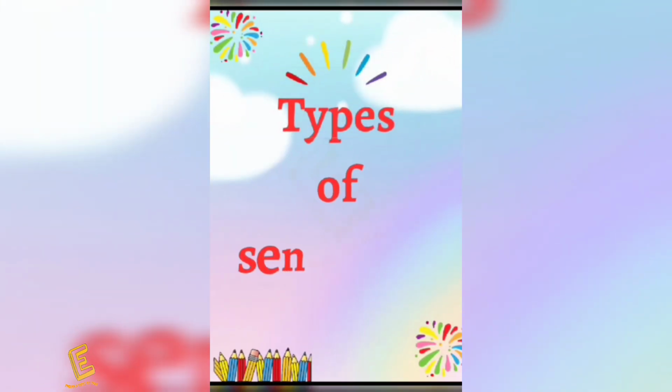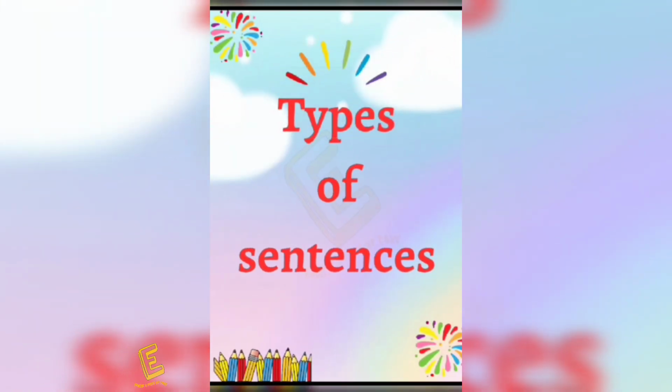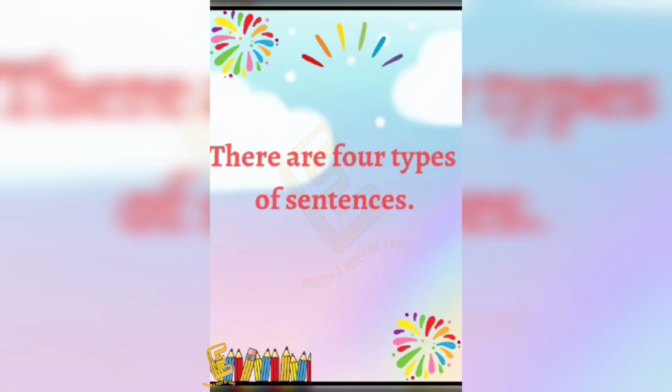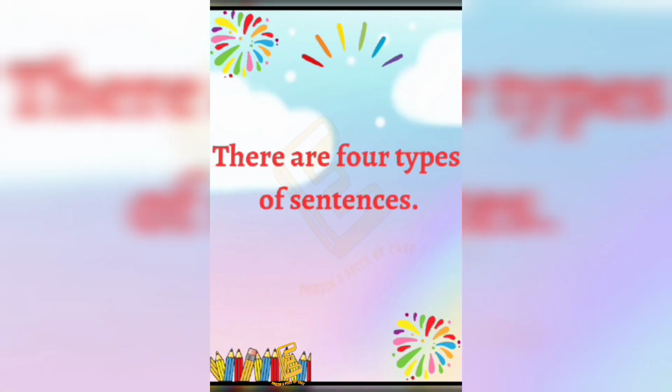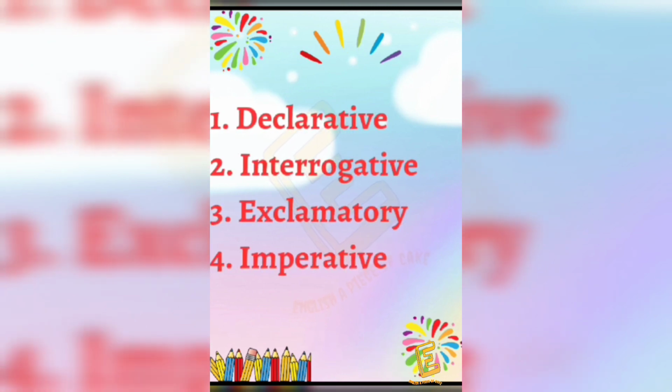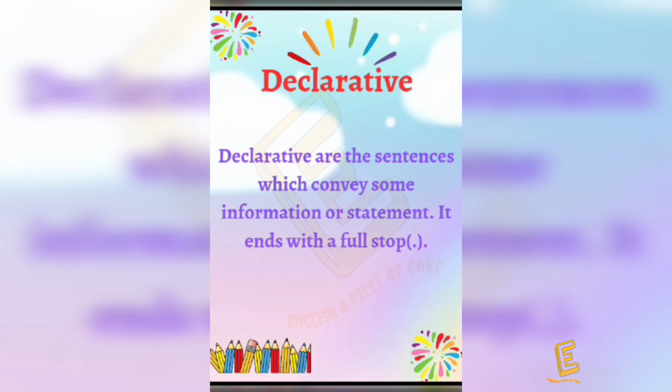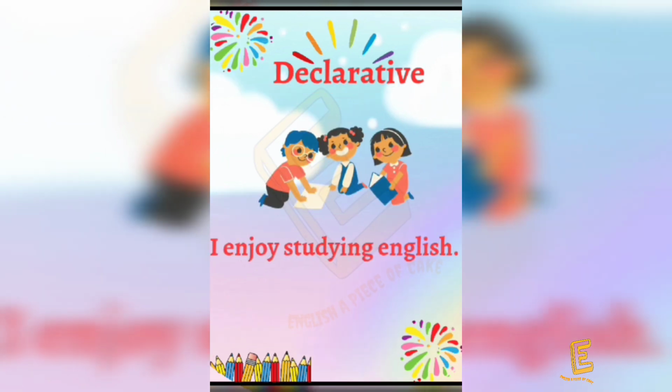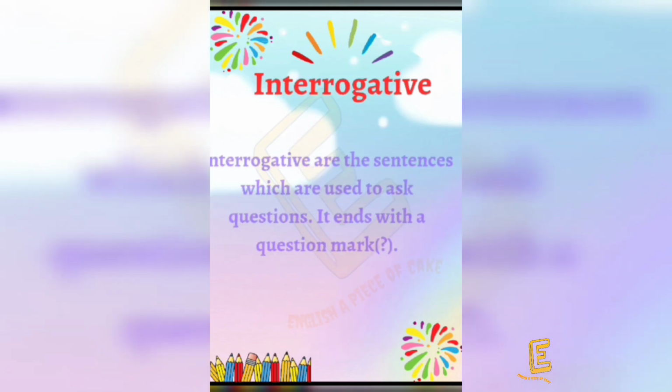Types of sentences. There are 4 types of sentences. 1. Declarative. 2. Interrogative. 3. Exclamatory. 4. Imperative. Declarative are the sentences which convey some information or statement. It ends with a full stop, such as, I enjoy studying English.